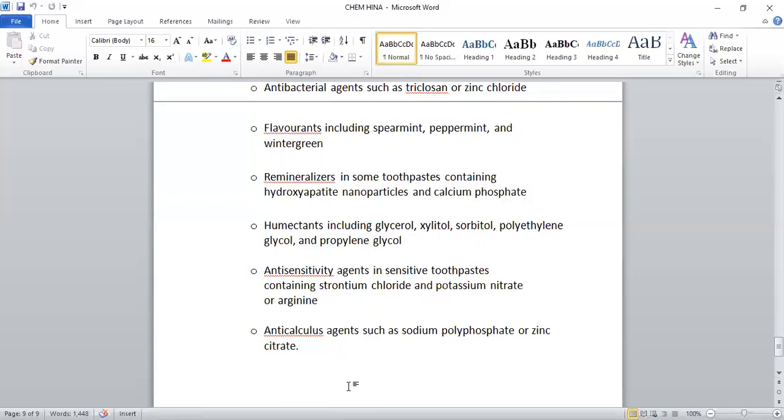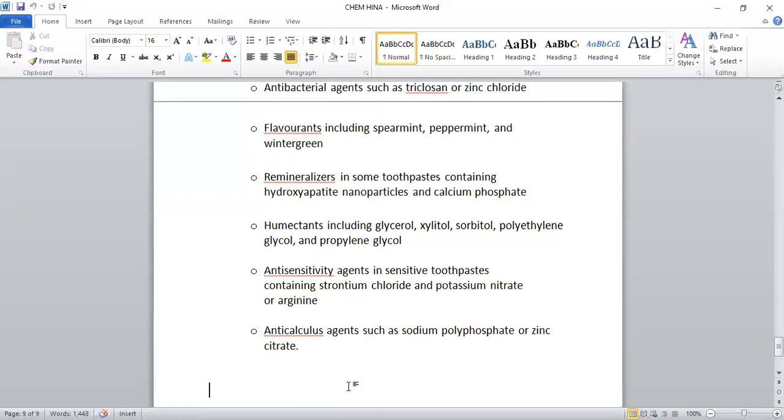Due to which we can digest easily. So if we do not use toothpaste, or do not take care of our teeth, it will adversely affect our health. We will not be healthy enough, not fit. We will have various problems with our stomach and with our various organs.